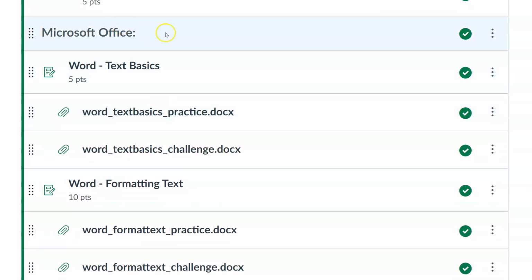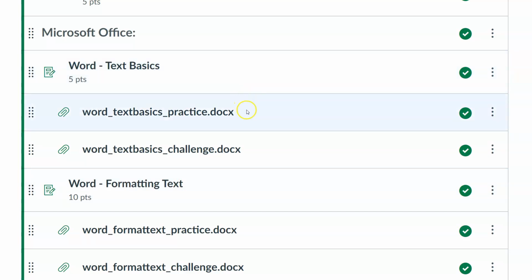But I wanted to focus on Microsoft Office and what to expect when you see these assignments, and how to download the files, how to use them, that kind of thing. So here's the way this works. Each one of these assignments, you'll see this one just says, text basics, formatting text is next. And so you'll walk through these. They're tutorial based, there's videos, I'll look at them in a second. I just wanted to show you very quickly.